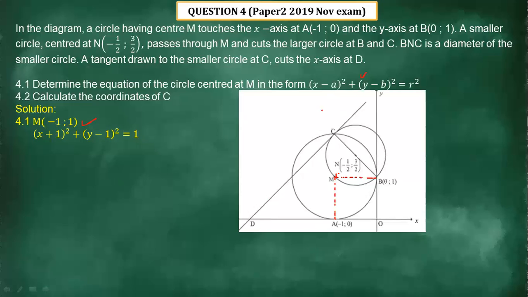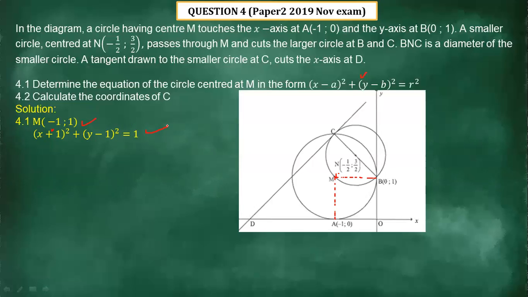So now the formula says negative, and negative multiplied by negative is equal to positive. Hence we have (x + 1). (y - 1), because 1 is positive. So it's (y - 1) equals to what is the value of r? It is 1. So it's 1 squared, which equals 1. So that is the equation of the bigger circle.